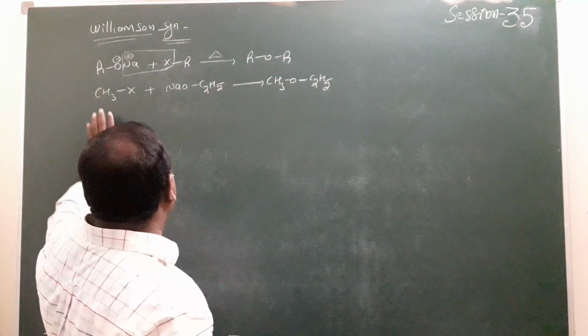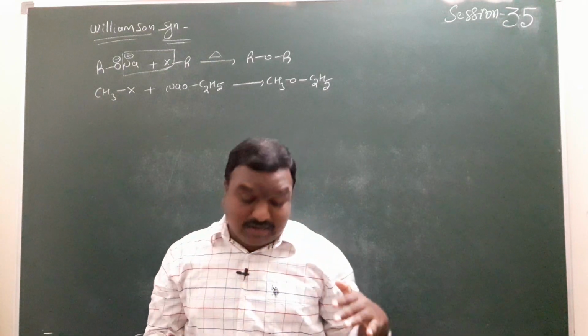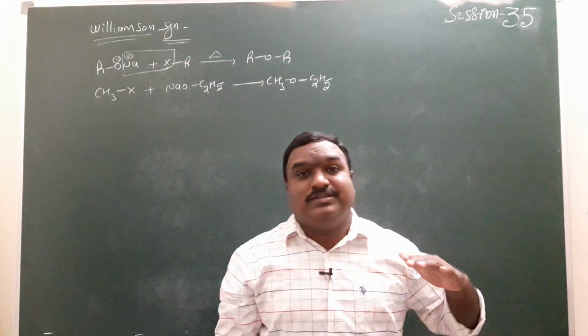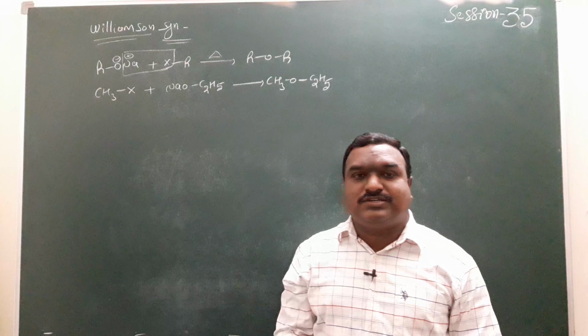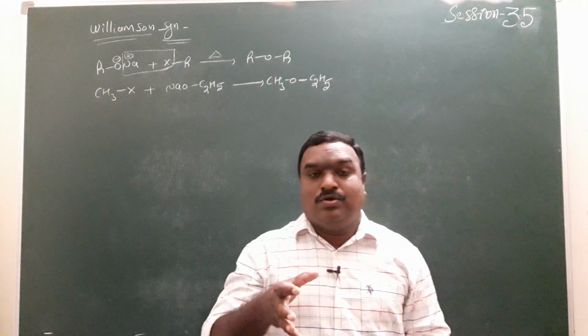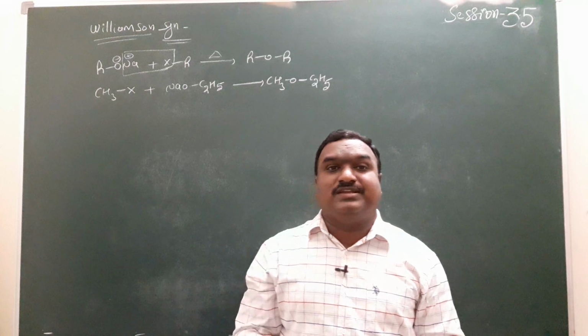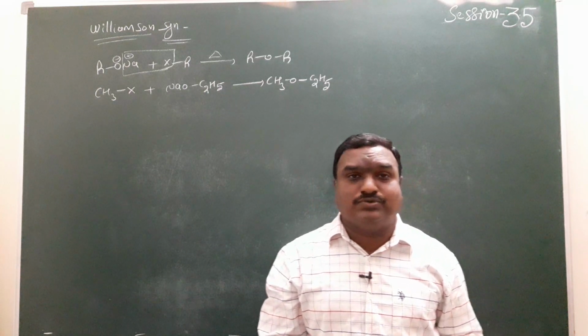Remember, based on the connectivity of the halogen, we can explain whether the given alkyl halide has primary, secondary or tertiary nature. But in these reactions, primary halides are suitable when compared to secondary and tertiary compounds. Why?